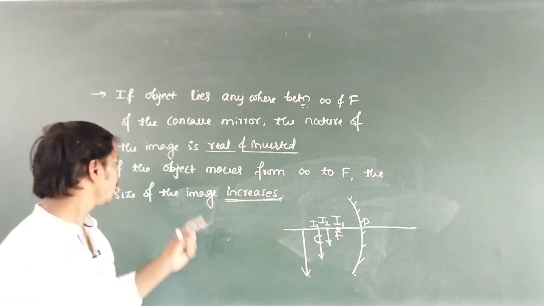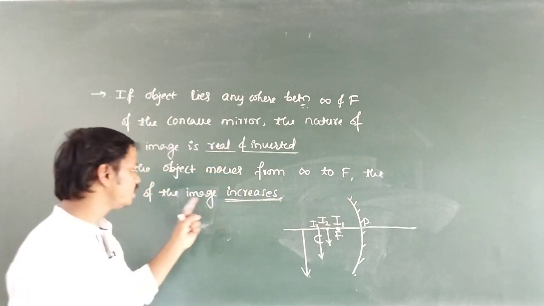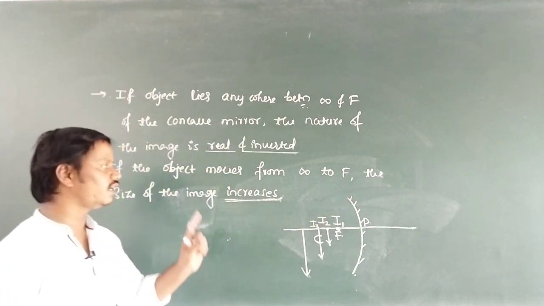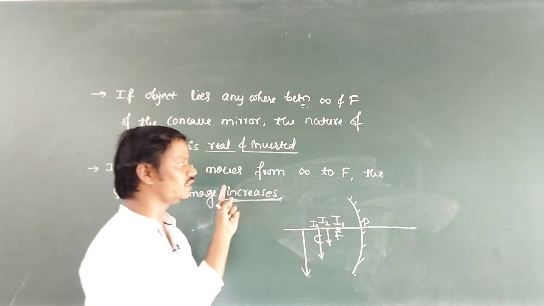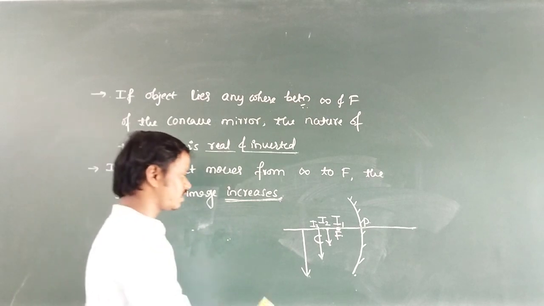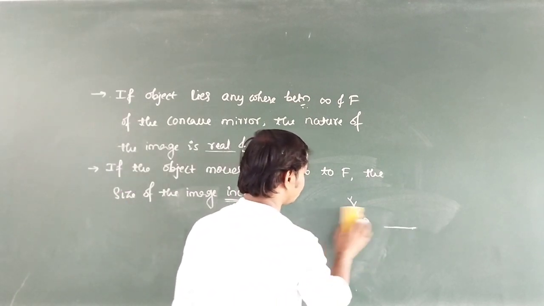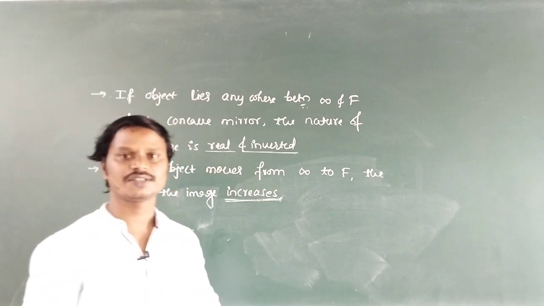What it is showing, if the object moves from infinity to F, the size of the image increases, and vice versa. If the object moves from F to infinity, the size of the image decreases. So these two are the very important points related to the formation of image by concave mirror.